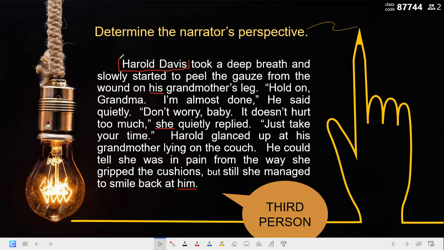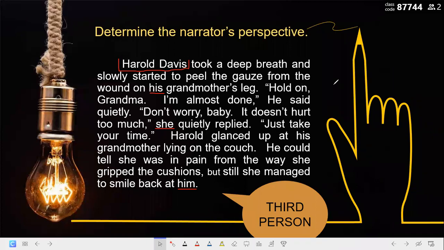Mister, the first time I was going to say because he's talking about someone. Yes, he's talking about someone else and he mentioned his name. So because he mentioned his name, this is third person point of view. Malik Ashraf, did you get it? Yes, Mister. Great. Don't be tricky, okay?